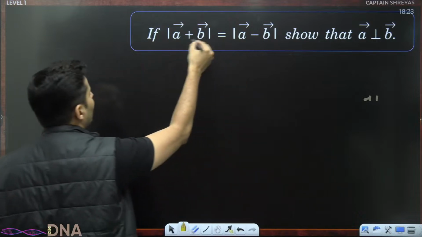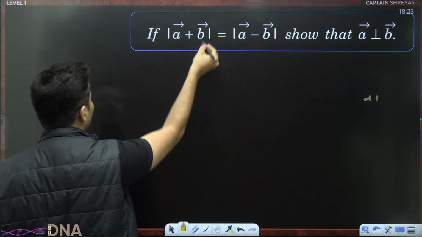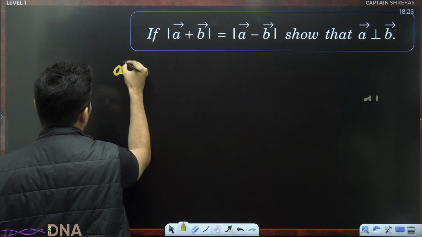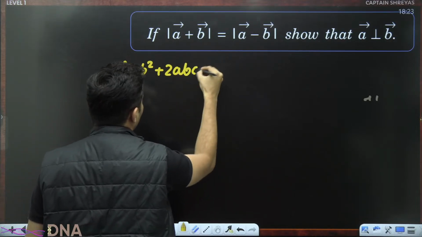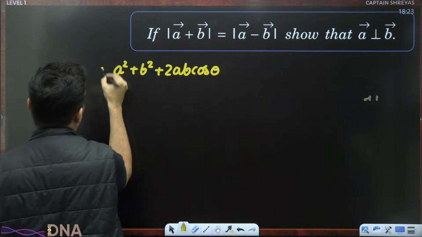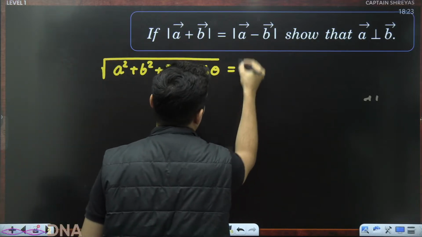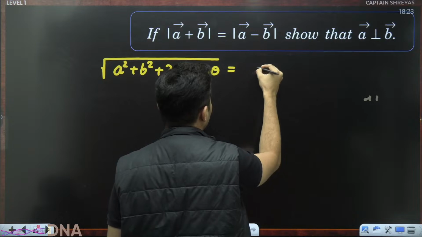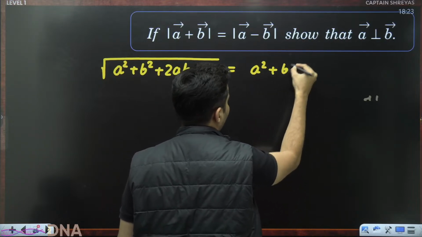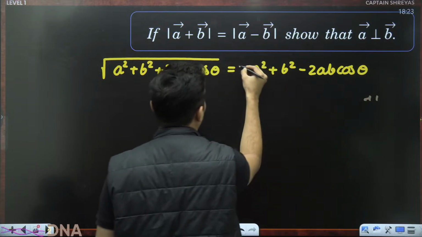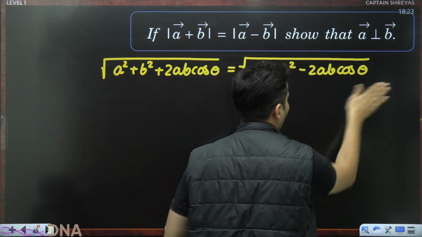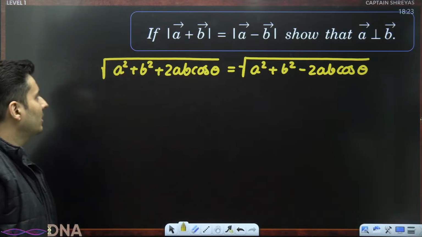Then I would say the magnitude of a bar plus b bar, that means the resultant of a and b, will be a square plus b square plus 2ab cos theta, the whole thing under the root. A bar minus b bar's resultant means it is a square plus b square minus 2ab cos theta, the whole thing under the root.